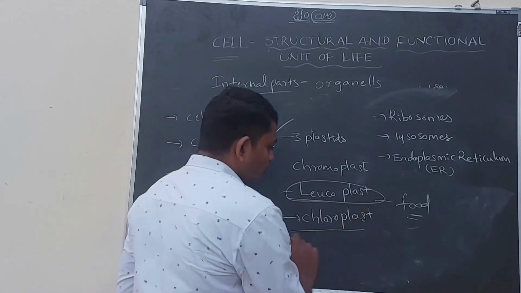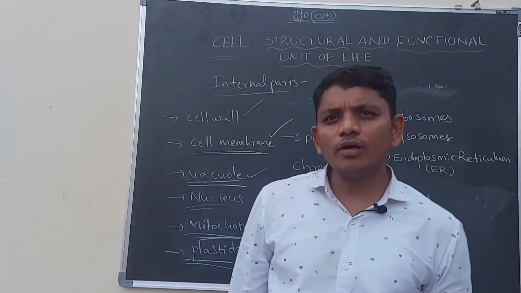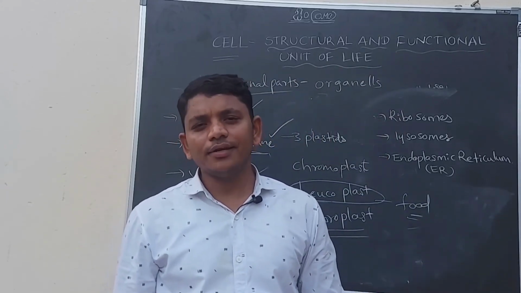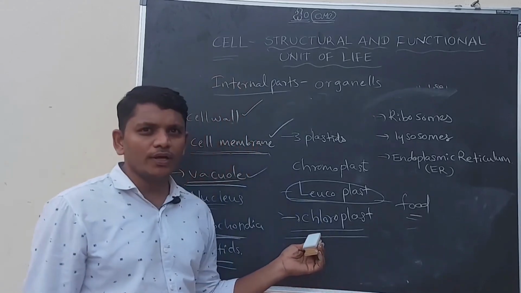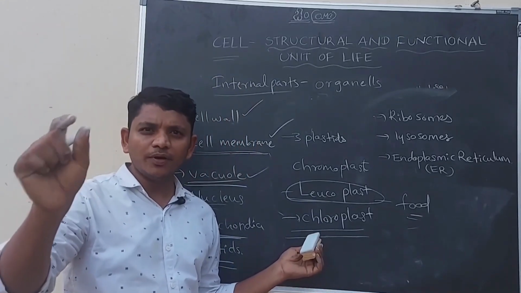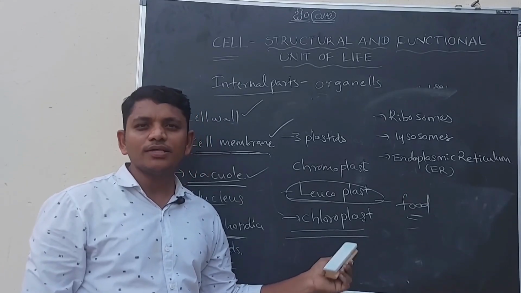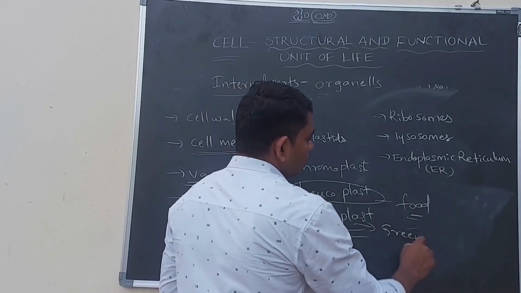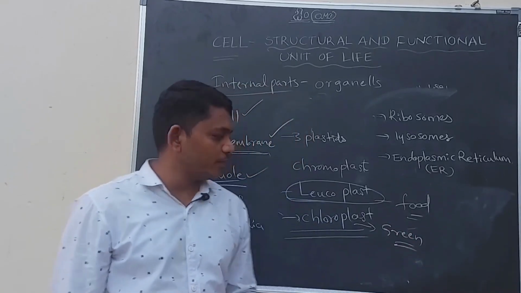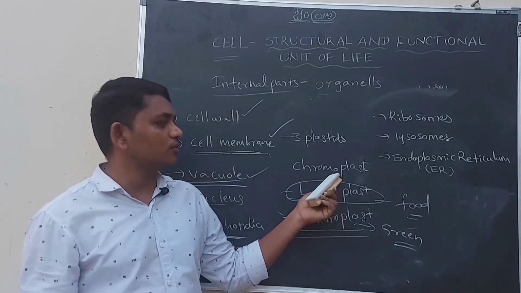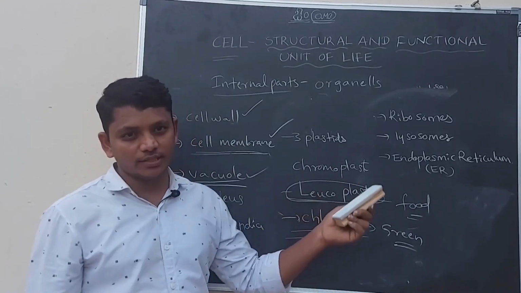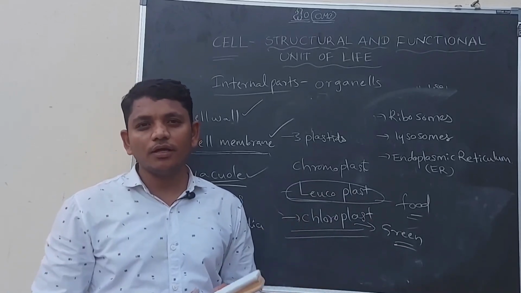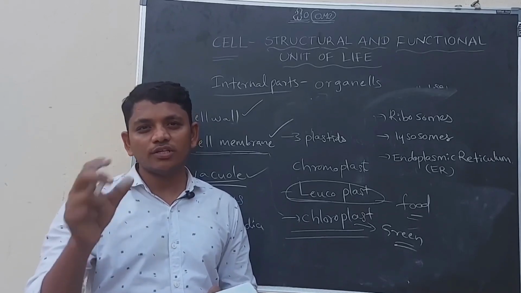Let us discuss about chloroplasts. You know, around us there are many plants, and usually all these plants are green in color. This is only because of chloroplasts. So the green color of the plant is because of chloroplast only. Chloroplast is nothing but green color. So plants are green in color due to the presence of chloroplast. Flowers are different in colors because of chromoplast. And leucoplasts are white in color. This is only for storage of the food material.